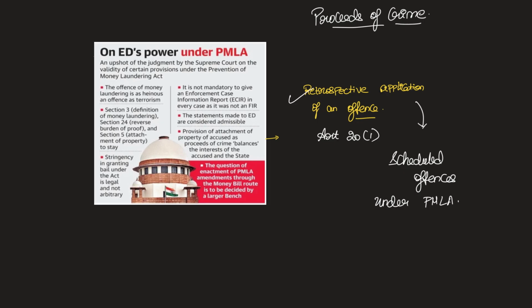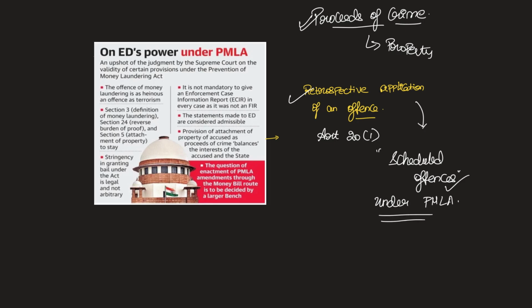Next issue is the retrospective application of the law. For example, in PMLA, there is one schedule or a list of offenses which is defined as per law. Now, proceeds of crime as per the money laundering definition according to this act means any property that is derived from an offense which is defined in the scheduled offenses. Now, the problem is this list can be very narrow at the point of legislating it, and as time progressed, many amendments were taken up, and more and more offenses were added to this list.